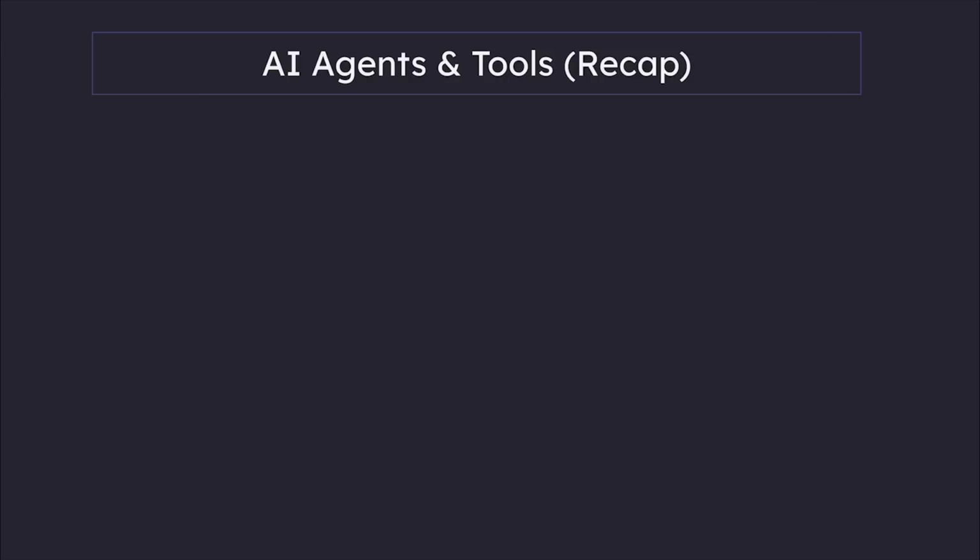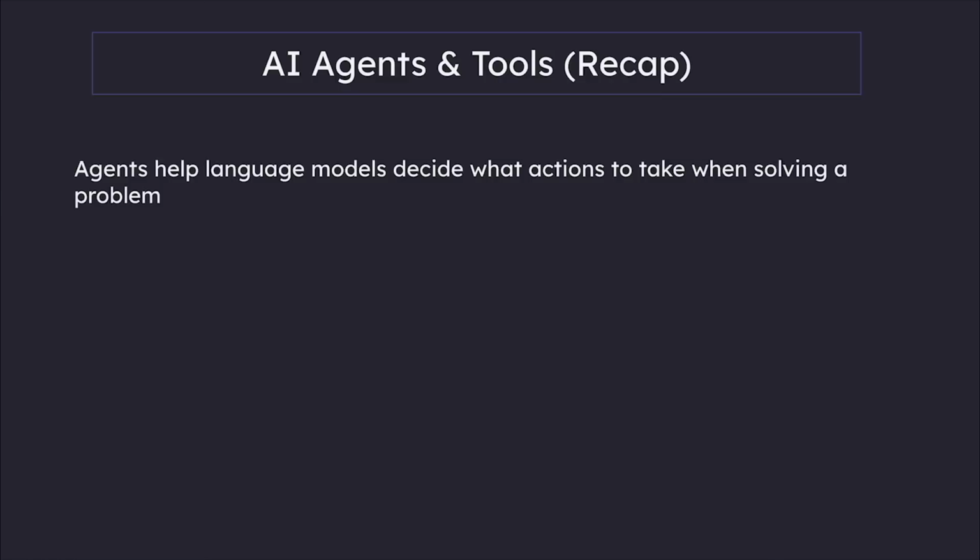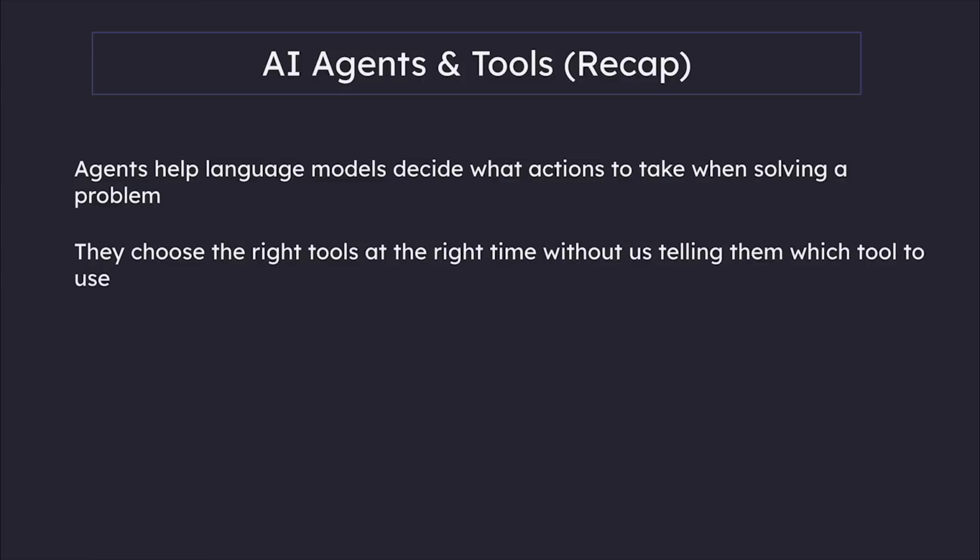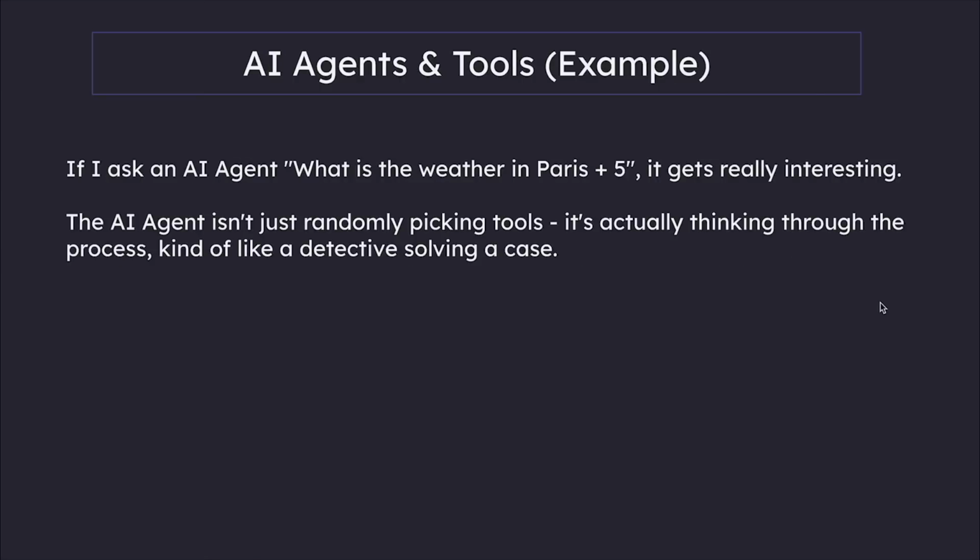All right. So now you somewhat must have an idea why we might want to use agents, right? So basically, agents help language models decide what actions to take when solving a problem. They choose the right tools at the right time without us telling them which tool to use. So let's look at a very simple example of using tools. If I ask an AI agent, what is the weather in Paris plus 5?